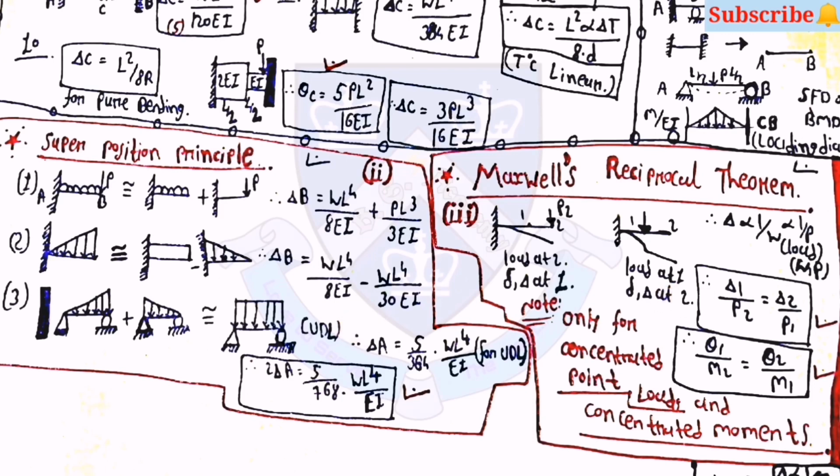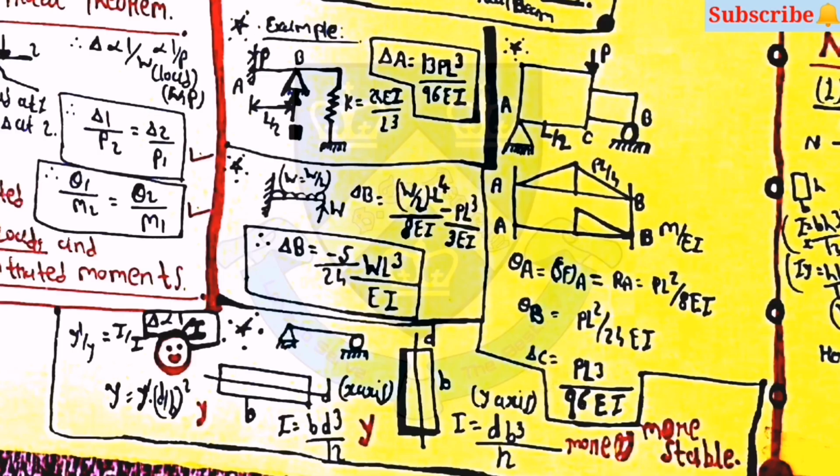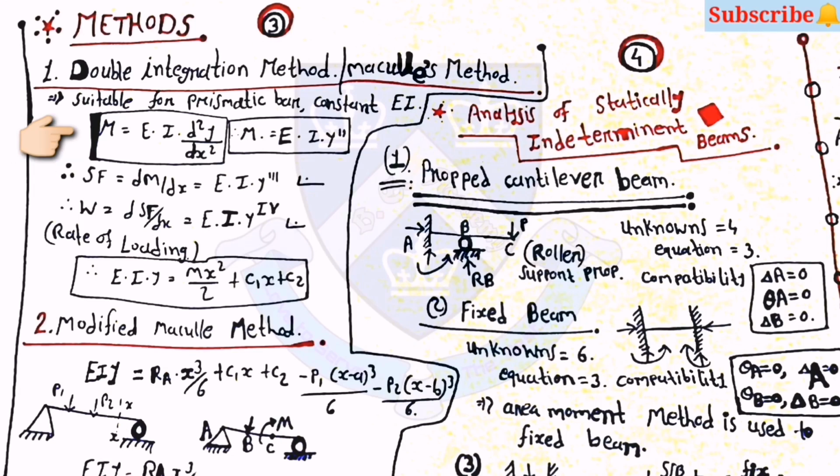And Maxwell's reciprocal theorem. The equations for the theorem are delta 1 upon P2 is equal to delta 2 by P1, and theta 1 upon M2 is equal to theta 2 by M1. Note that this is only for concentrated point loads and concentrated moments. Then there are some more examples for the values of delta B and delta C. There are methods of finding the deflection.